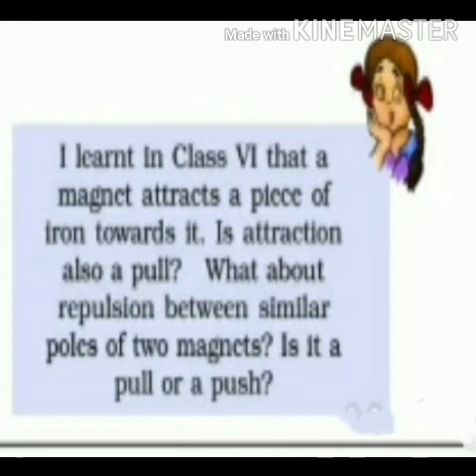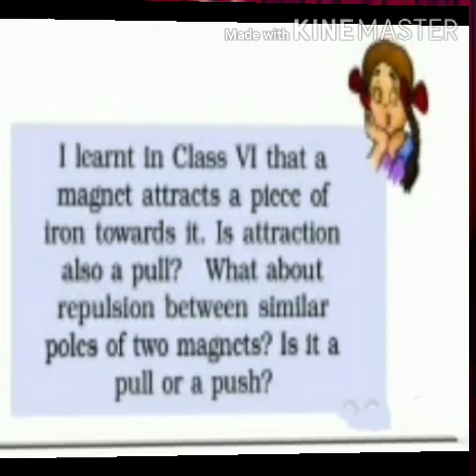Now she asked, what about repulsion between similar poles of two magnets? You all know that similar poles repel each other, means both magnets will move away from each other, and whenever anything moves away, we call it a push. So what is repulsion? Repulsion is a push, whereas attraction is a pull.